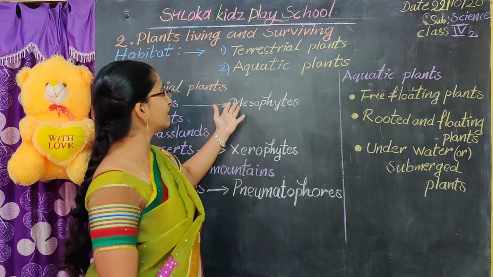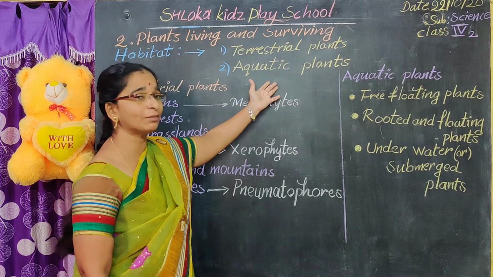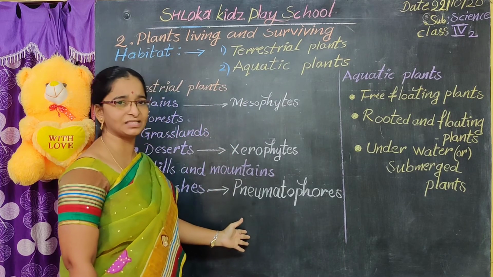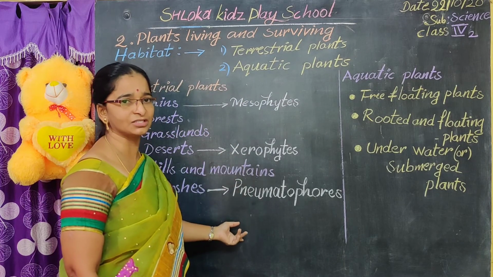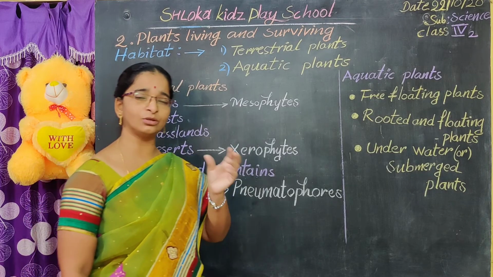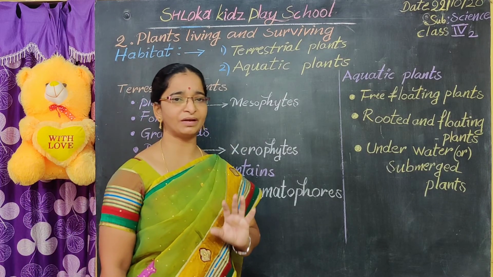If you are asked to write about terrestrial and aquatic plants, you have to write all the points compulsorily. We have to discuss each and every point. So read the lesson line by line and be perfect with the lesson.